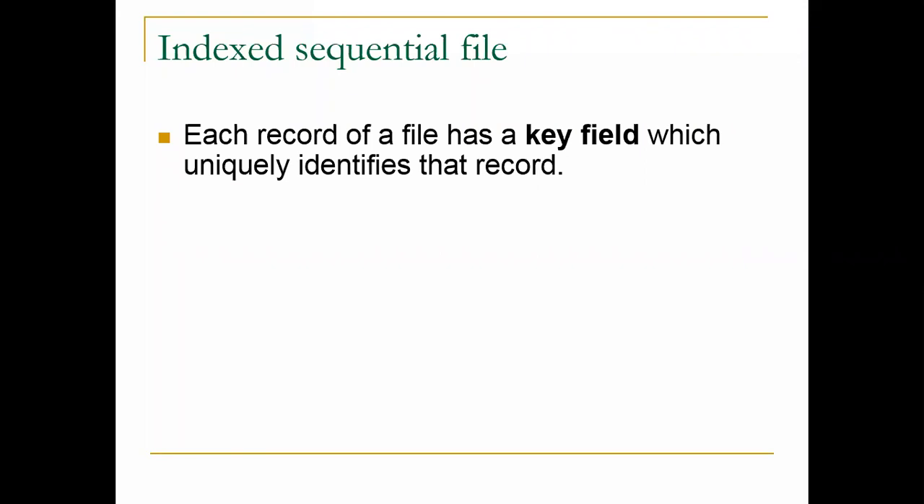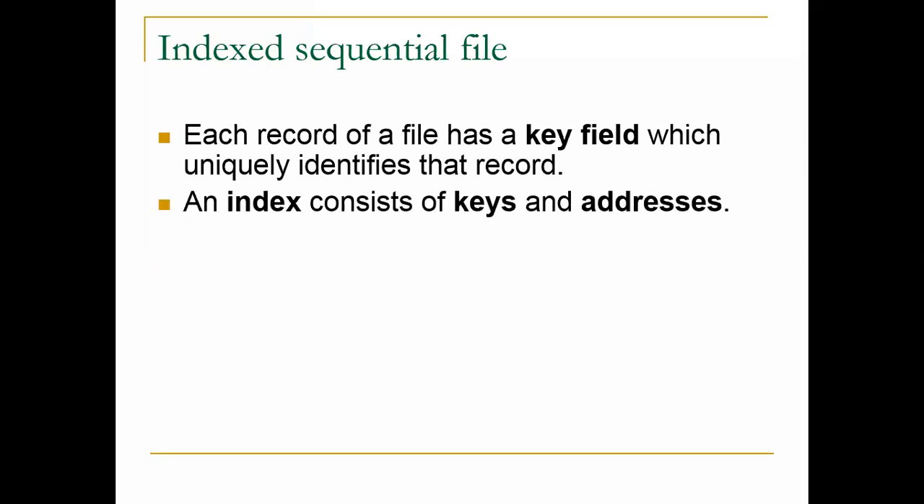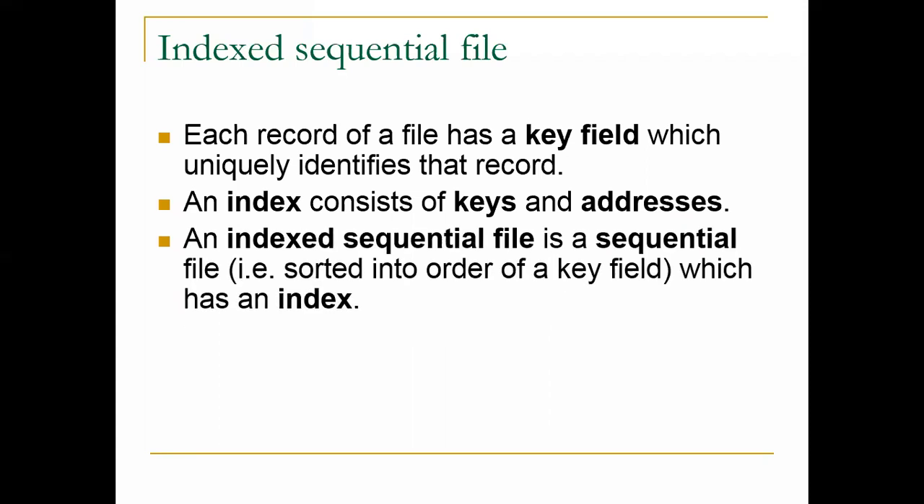So there will be each and every record having one key, 1 to 10, 1 2 3 4 5 6 7 8 9 10, and every record is uniquely identified, which means the key field should not be repeated. Okay, it should be unique. Fine. And an index consists of keys and addresses.